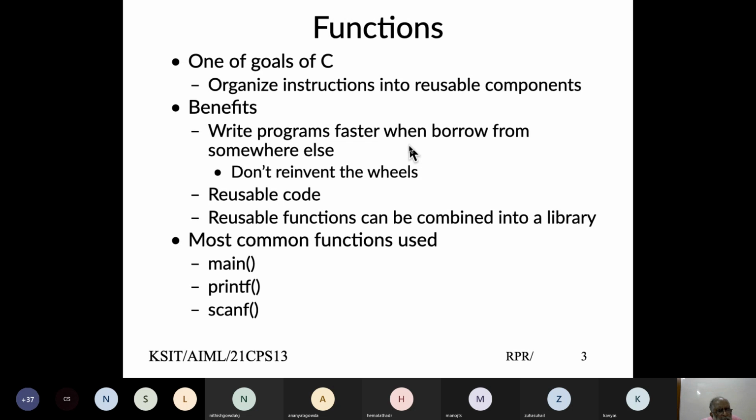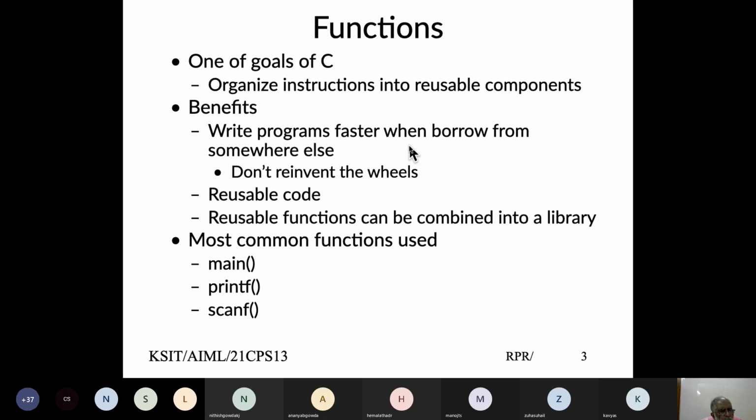The libraries are again two kinds. One is the standard provided by the C language. One is we can define our own set of library. We will not get into how to build our own library. Certainly we'll look at how we can use our own functions and define that part.